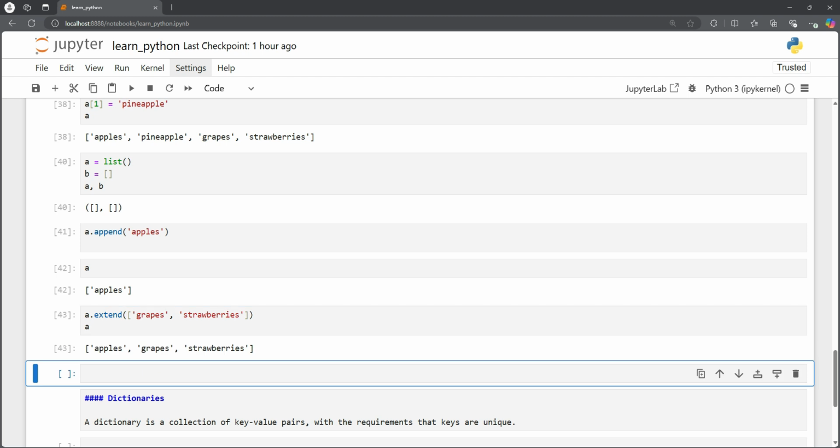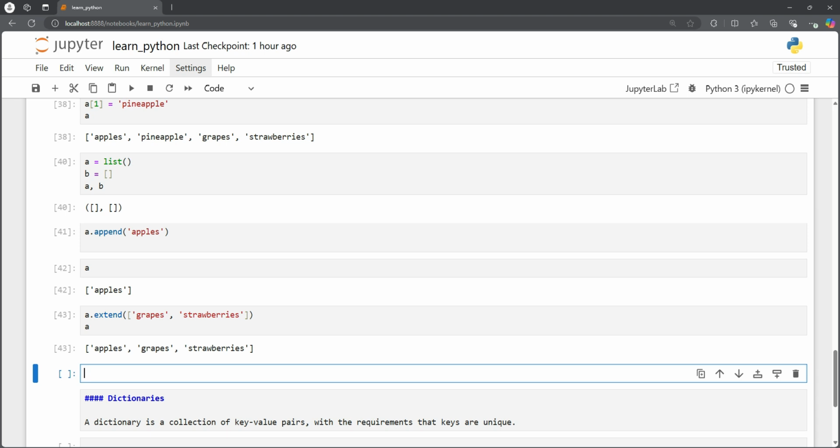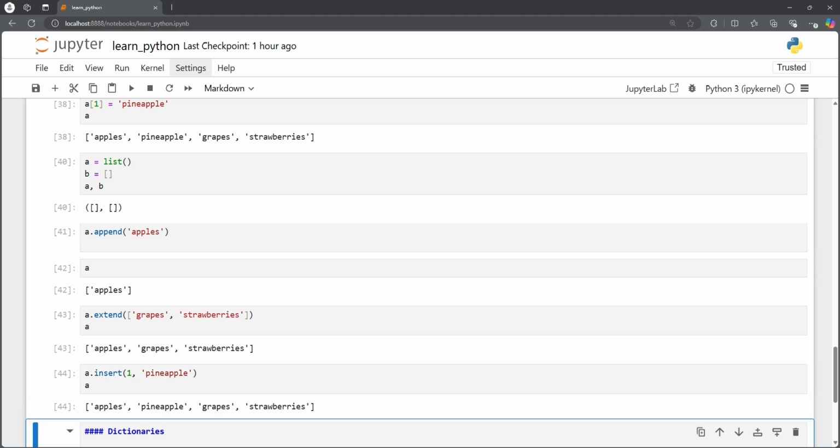Now we also want to add pineapple to our list, but at index 1. So how are we going to do that? We can do an insert, provide the index, and add pineapple to it. If we print our list again, now we have the same list: apple, pineapple, grapes, and strawberries. So we saw different functionality: append, extend, and insert.